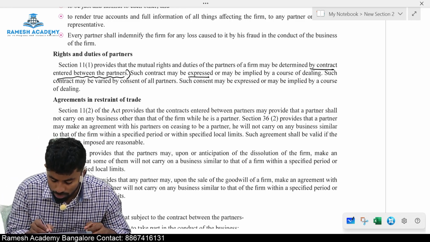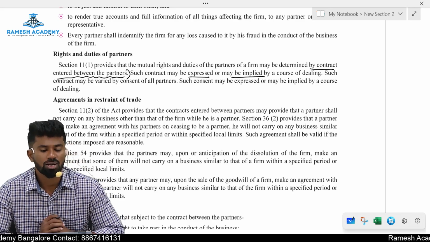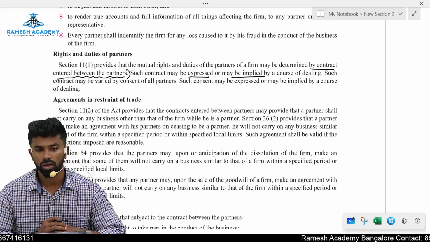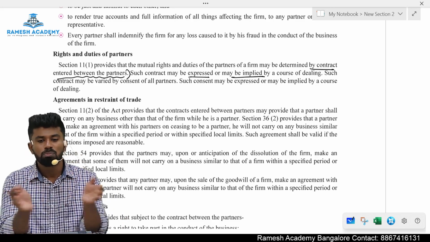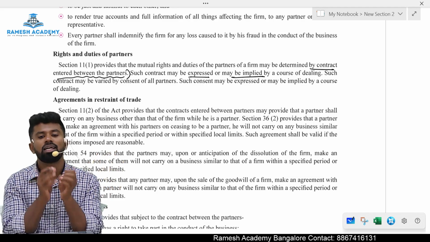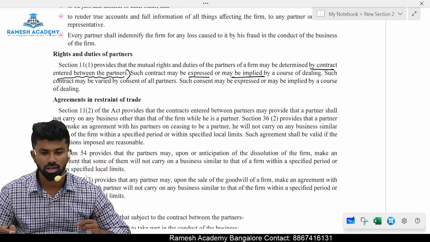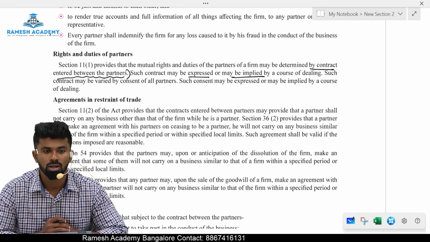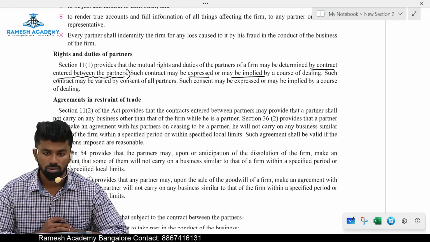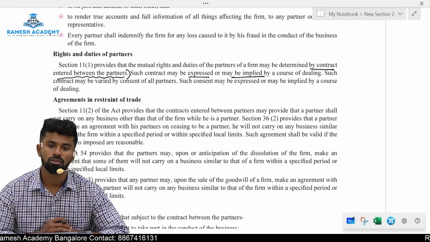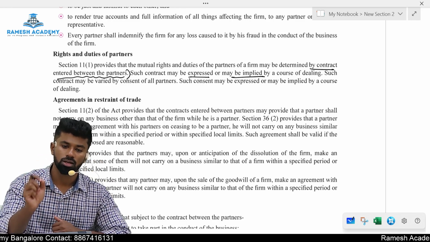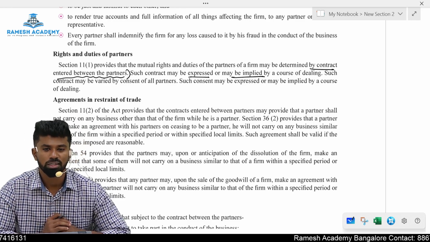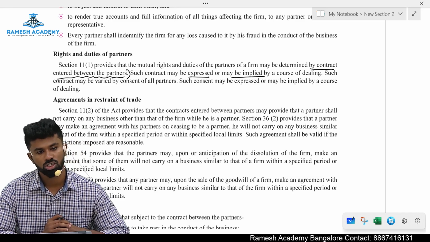That contract may be either express or implied. What is express? By words. What is implied? By conduct. Okay. So I repeat, how can the partners decide their rights and duties? They can draft an agreement between them. That agreement is called what? Partnership deed, which is required to be on a stamp paper of value of more than 500 rupees. Make an agreement on a stamp paper and you can mention your rights and duties. Section 11.